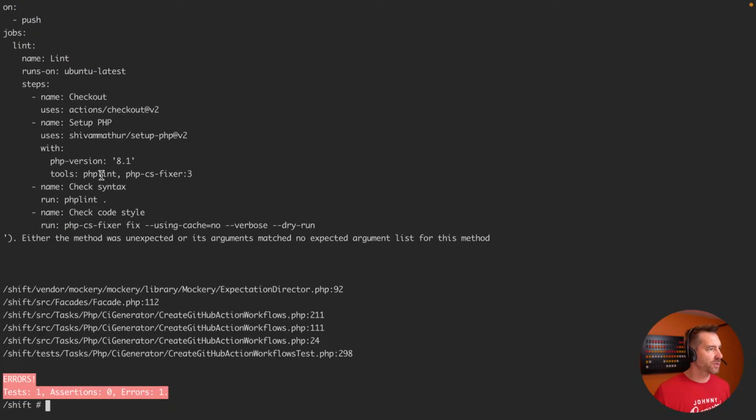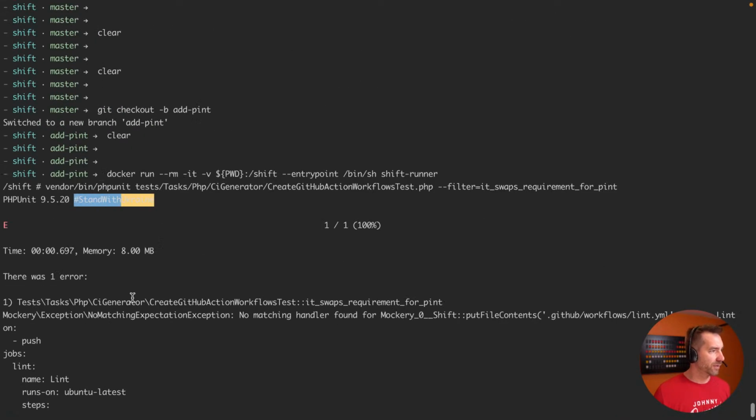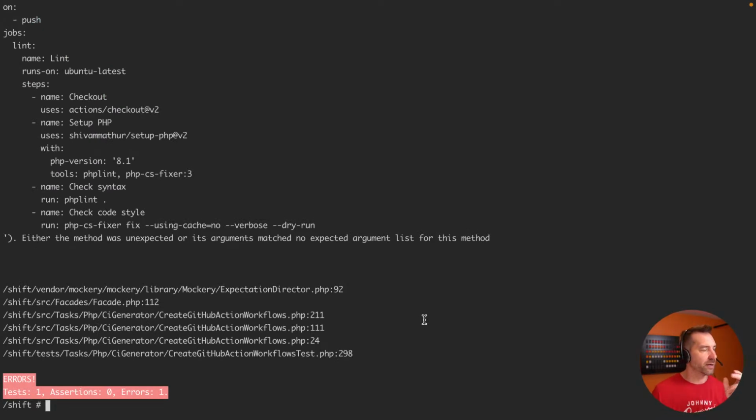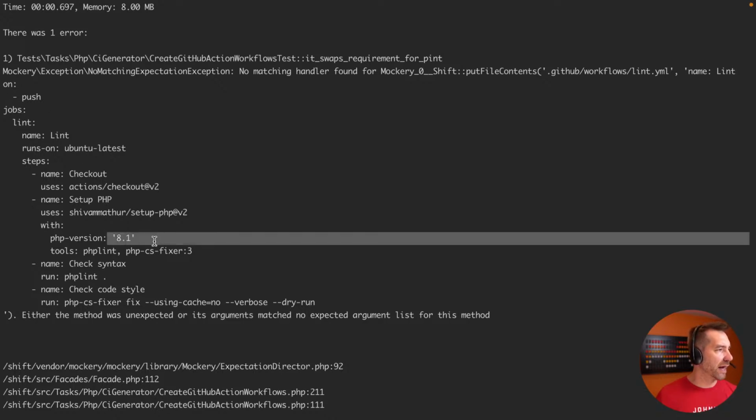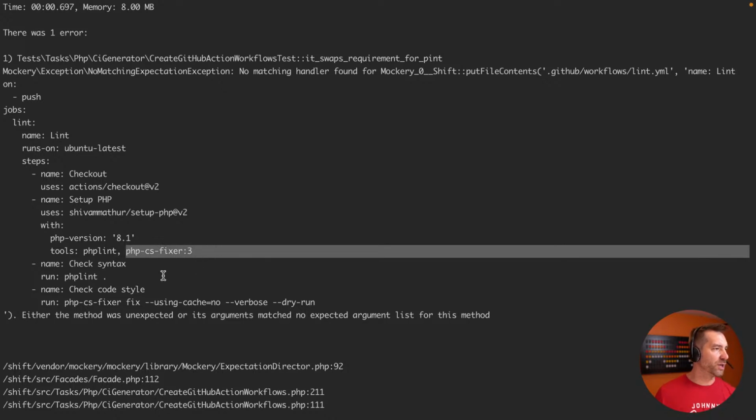Okay, so we've got an error, no matching handler found. Unfortunately, these are kind of the old test cases. I'm not using my new integrated approach. So we're getting a nasty Mockery error here that's basically saying the put contents on lint 8.1 and then this code style being not PHP CS Fixer 3, it's not matching up, right?